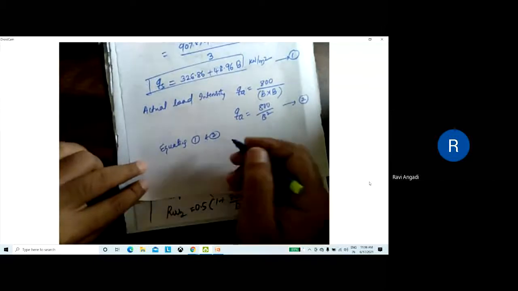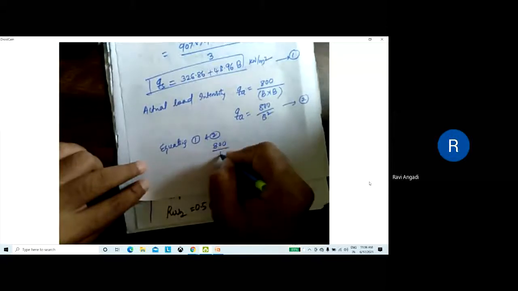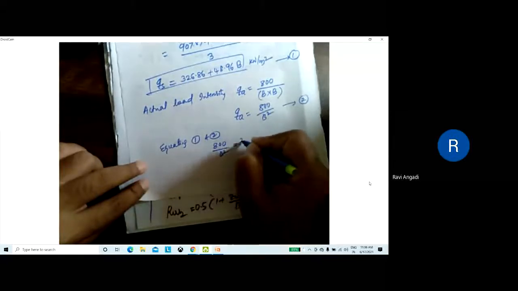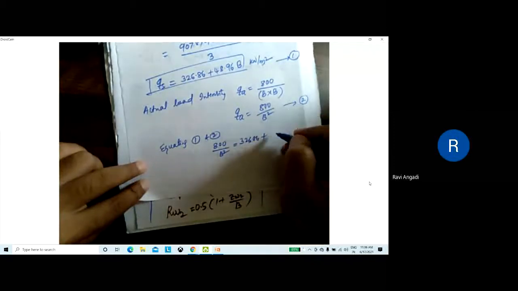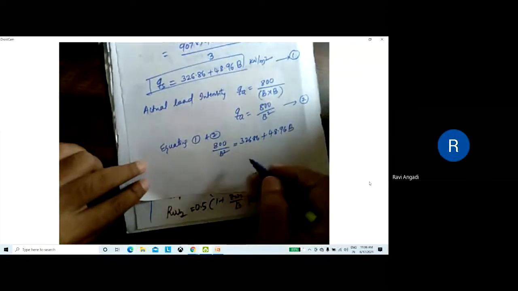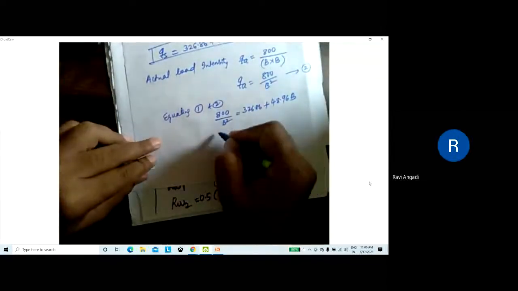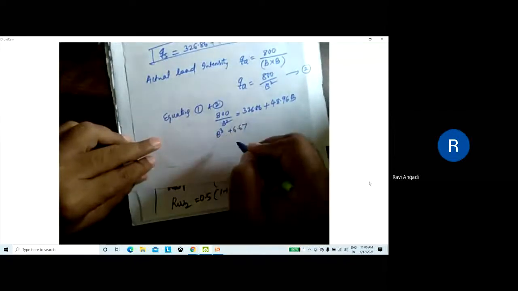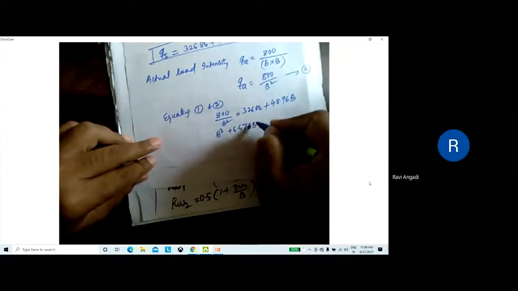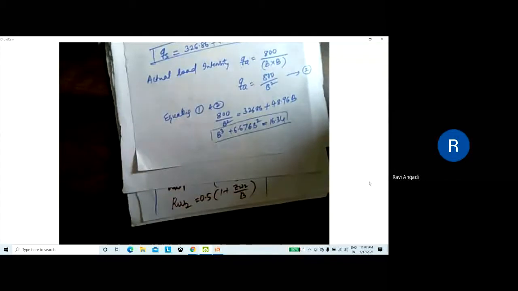After equating, you will get 800 by B square is equal to 326.86 plus 48.96 B. Then if you simplify this further, after simplification you'll get B cube plus 6.676 B square is equal to 16.34. Check this one. Yes, sir.